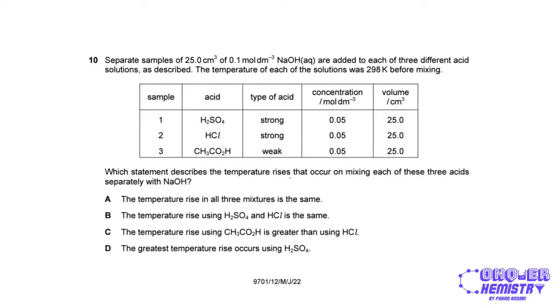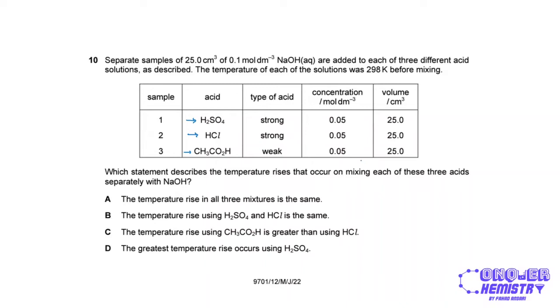And over here we have a question to think about. It says over here we have separate samples of 25 cubic centimeters of 0.1 mole per cubic decimeter sodium hydroxide, which are added to each of 3 different acid solutions as described, right? So you have 3 acids. We have sulfuric acid, we have hydrochloric acid, and we have ethanoic acid, right? And it's also been mentioned that ethanoic acid is weak. We have been given the concentrations and the volumes, right?